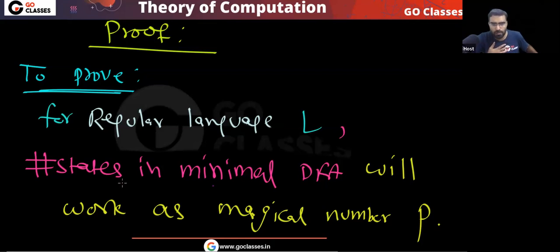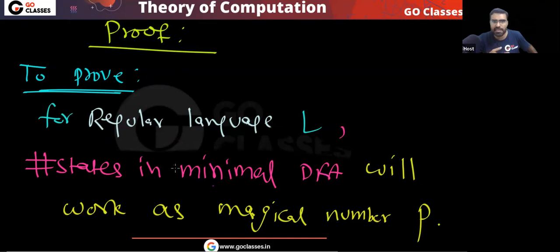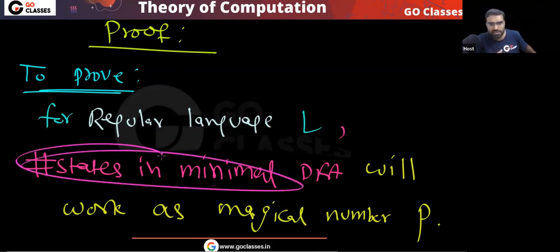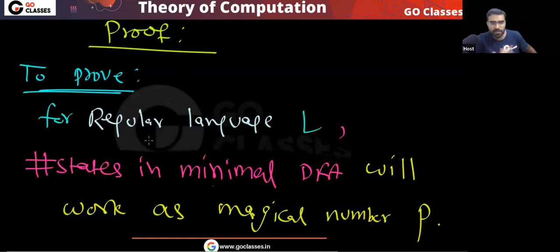Now a simple question I'm asking. If I can prove that the number of states in the minimal DFA will work as P, then can I say I have proven the existence of the magical number? If I can prove that for any regular language the number of states in the minimal DFA is working as P, did I prove the existence of the magical number? Yes. Okay, so now let's prove.